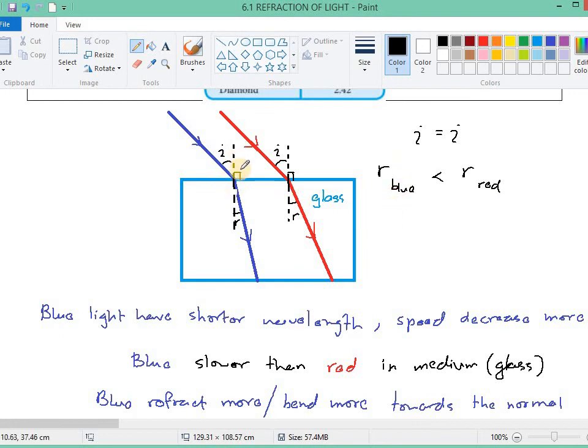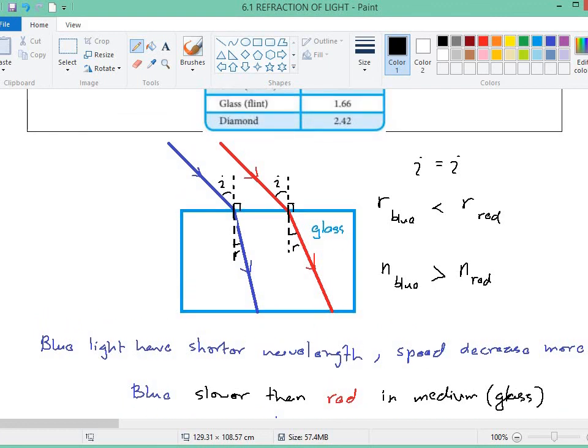Understand? That means it is the same glass, but the refractive index will be different. I repeat one more time: the refractive index for the glass, when you calculate using blue light, will be larger than the refractive index of the glass when you calculate with red light.